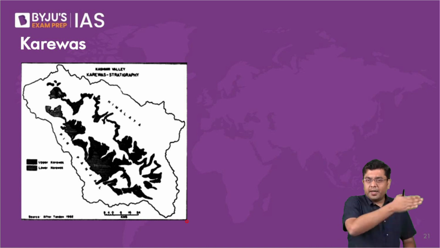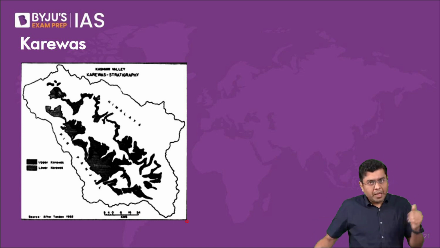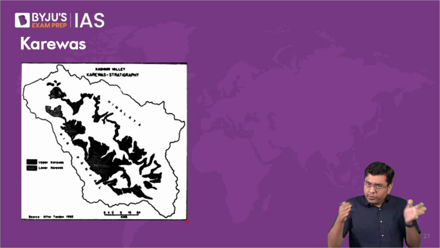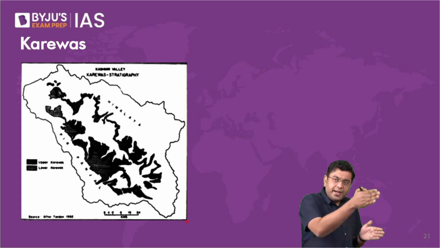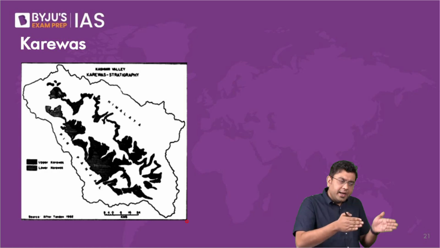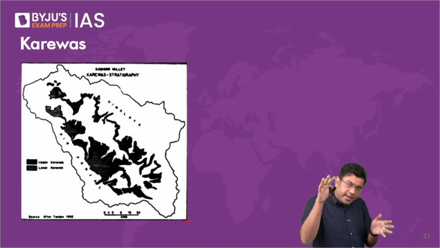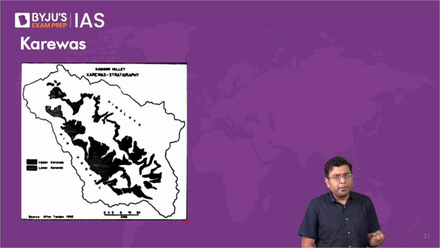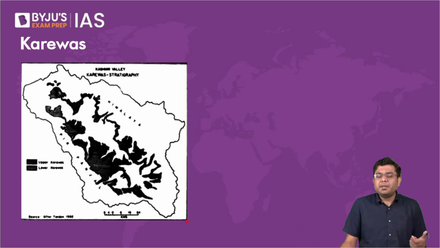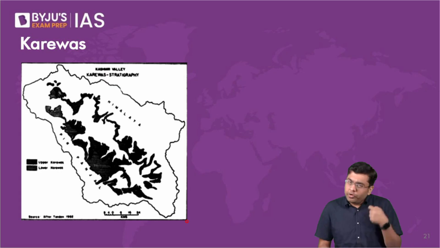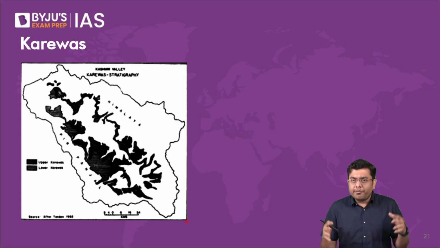And then on the other side, you have the Pir Panjal range, which is a portion of the Middle Himalayas. So in between them, on one side you have the Zaskar and the Himadri, and on the other side the Pir Panjal. In between them you have these deposits. So how did these deposits come into place? They occurred because of the restriction of river flow in this area due to the upliftment of the Pir Panjal range.